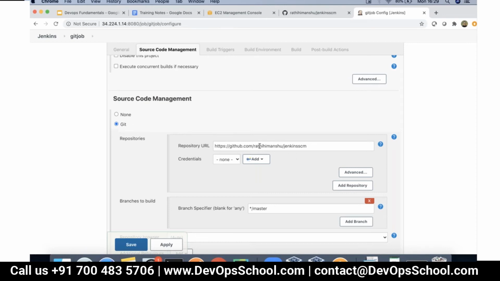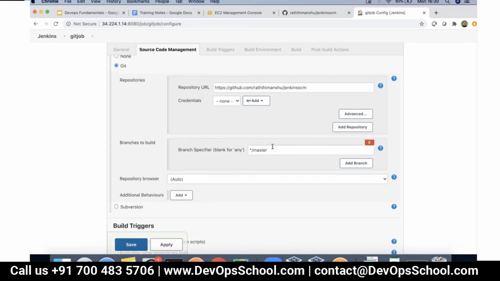Whenever you pass it on, it will automatically try doing a git clone on it, so that it copies the code locally. Now, which branch do you want to configure? I only had one branch. If you have multiple branches, you can even copy specific branches.